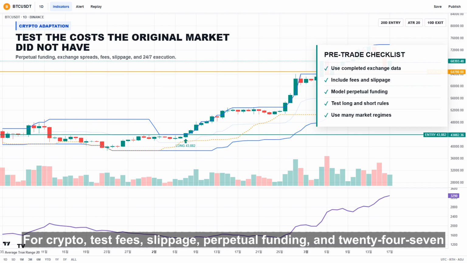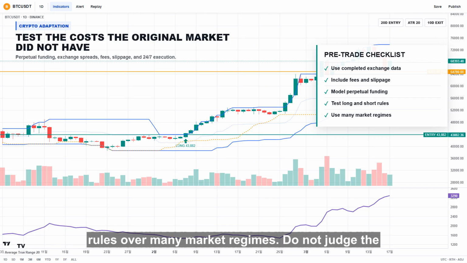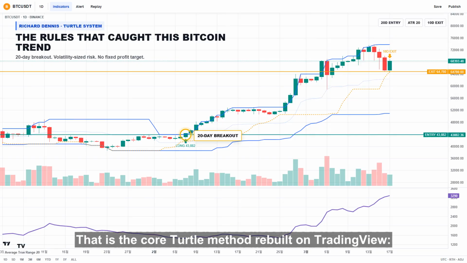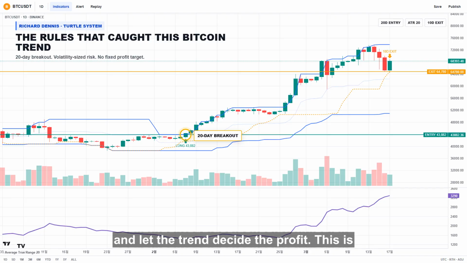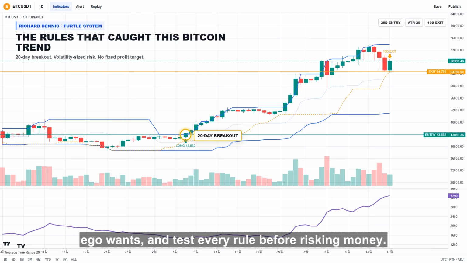For crypto, test fees, slippage, perpetual funding, and 24/7 differences between exchange feeds. Test both long and short rules over many market regimes. Do not judge the system from the two examples in this video. That is the core turtle method rebuilt on TradingView: breakout, size by volatility, cut the failed trade, and let the trend decide the profit. This is educational, not personal financial advice. Trade smaller than your ego wants, and test every rule before risking money.